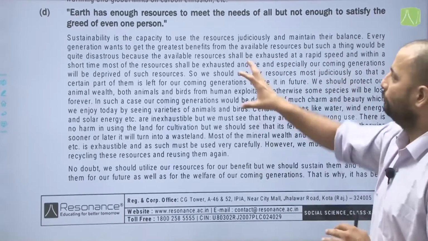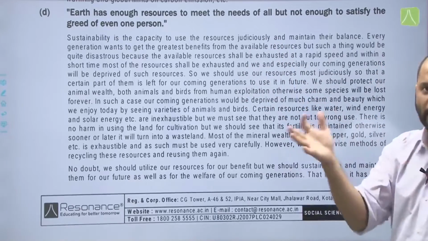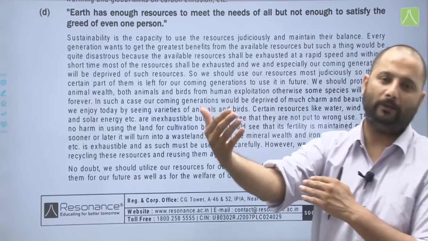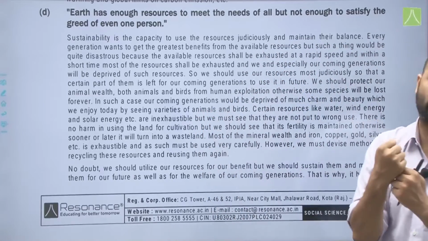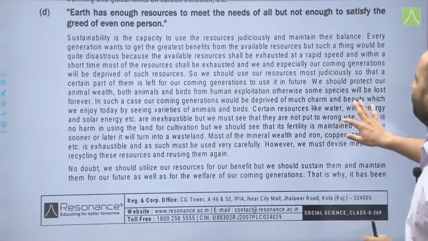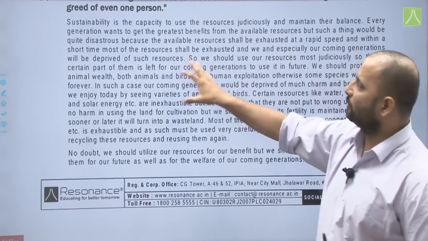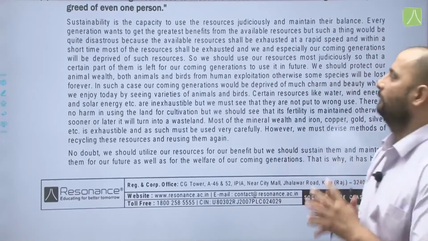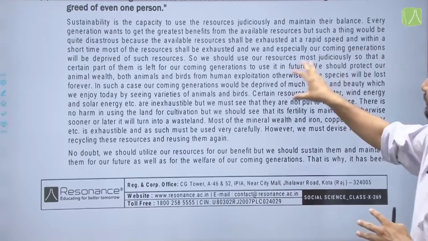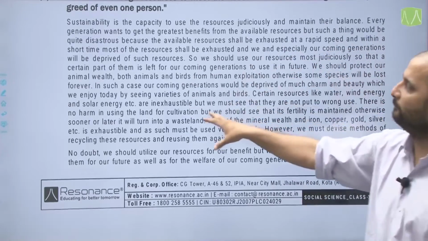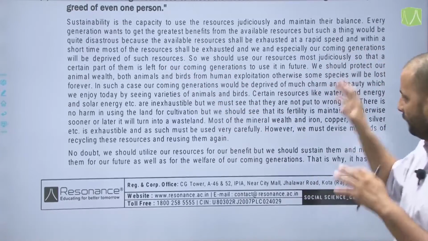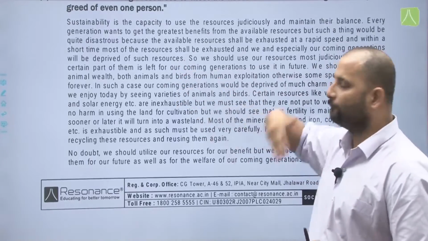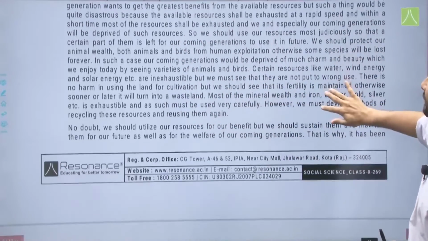Every generation wants to get the greatest benefits from the available resources, but they should also keep in mind that what they are doing is also taking the share of the future generations. But such a thing would be quite disastrous, because the available resources shall be exhausted at a rapid speed and within a short period of time. And we, especially our coming generations, will be deprived of such resources. So we should use our resources most judiciously, so that a certain part of them is left for our coming generations to use in future.